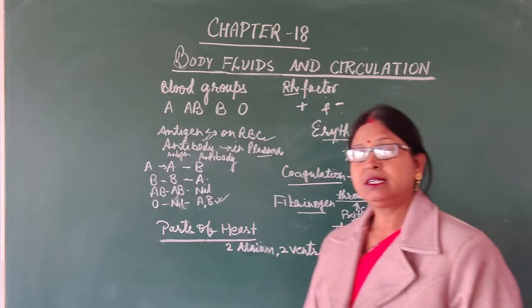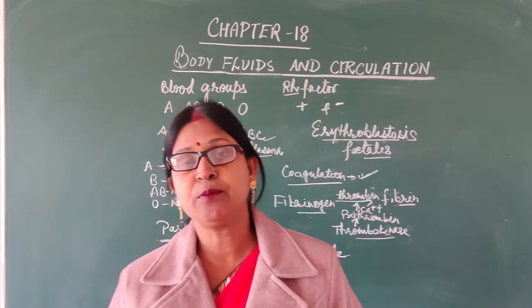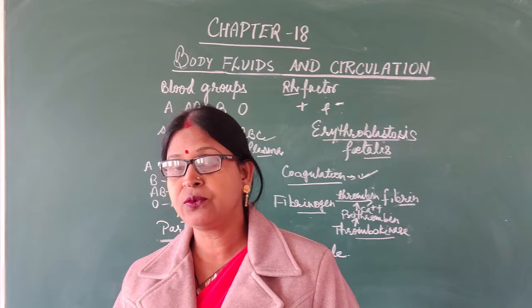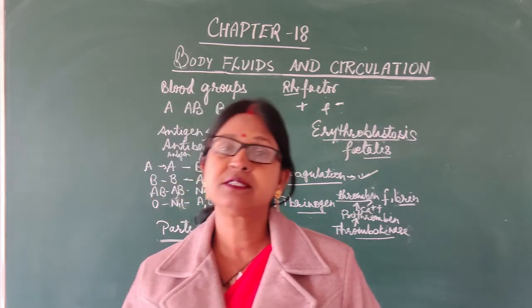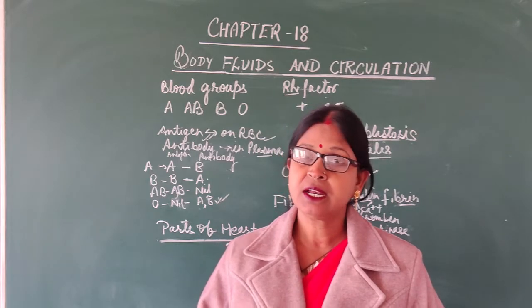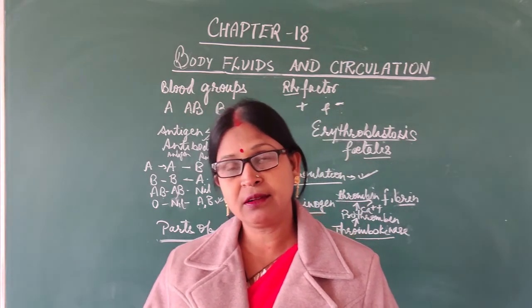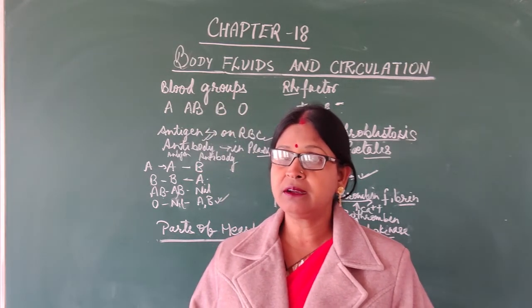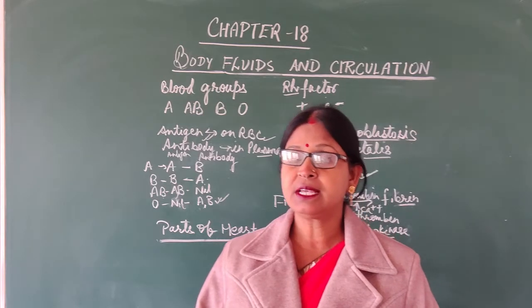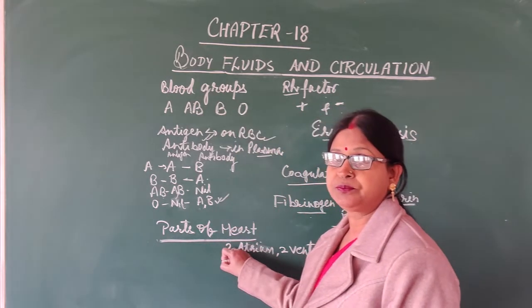Now we will start the human circulatory system, in which we will study the different parts of this circulatory system. Blood we have already discussed. Now we will discuss the different types of vessels, that is arteries, veins, their functions, and blood capillaries, and then we will start the parts of the heart.